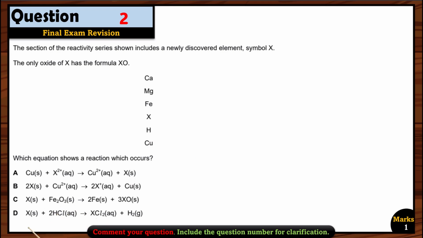So we are just left with option D, and that is X reacts with the acid, and we get X chloride and hydrogen gas. That's right. Why? Because H is below X, so it means X can react with the acid.